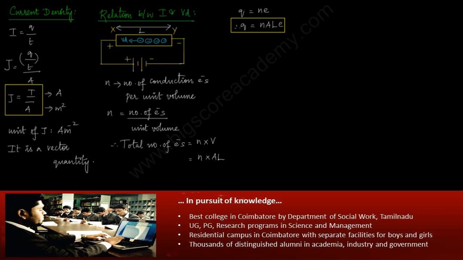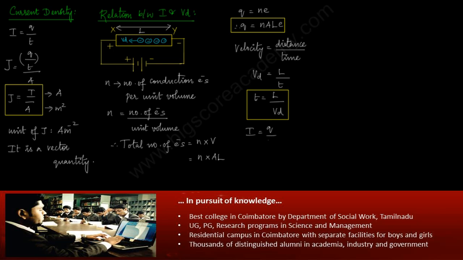Now we need to mention velocity. Velocity is distance by time. So drift velocity Vd is the length of the conductor L by time t. From here t can be written as t is equal to L by Vd. So we have Q, we have t. Now what is the current flowing through the conductor?